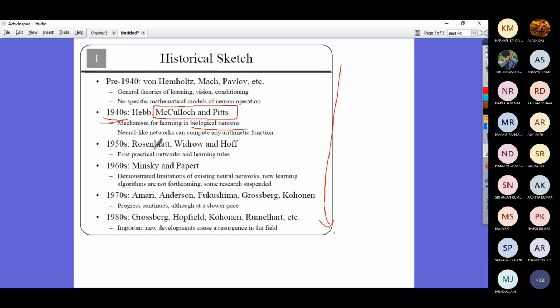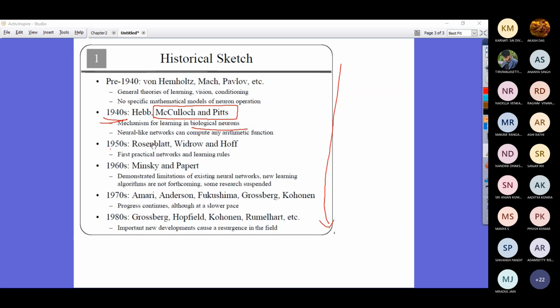I would rather suggest you read from the book. You can read from the book in a very lucid manner. The book contains a lot of illustrations of this. Is that clear? Yes, sir.